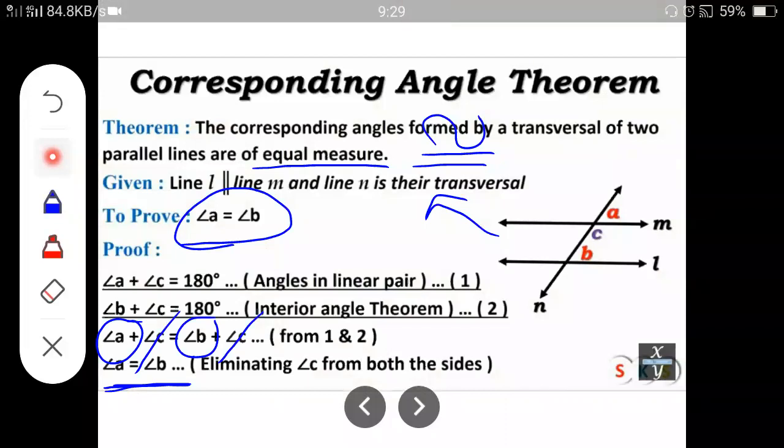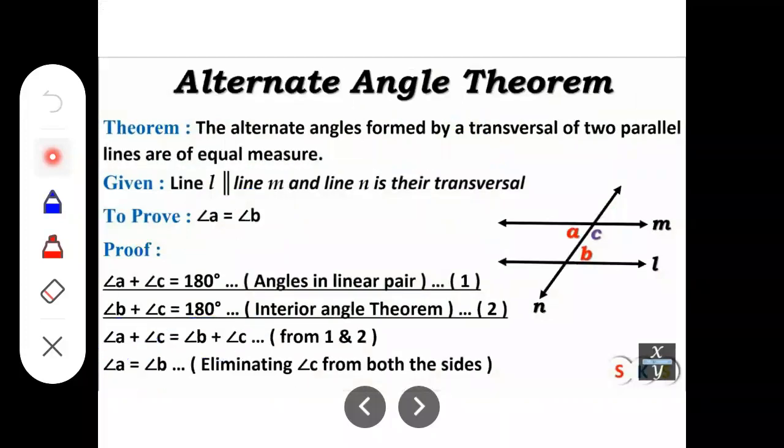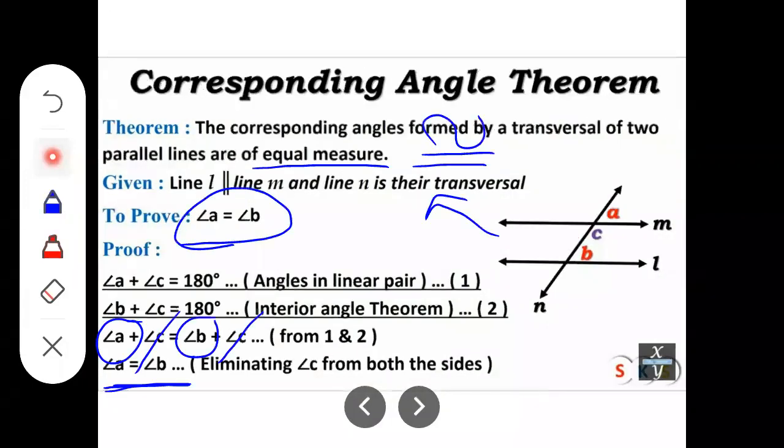Now see another theorem that is also similar to the first one. The other one is the alternate angle theorem. That is also similar to this corresponding angle theorem.